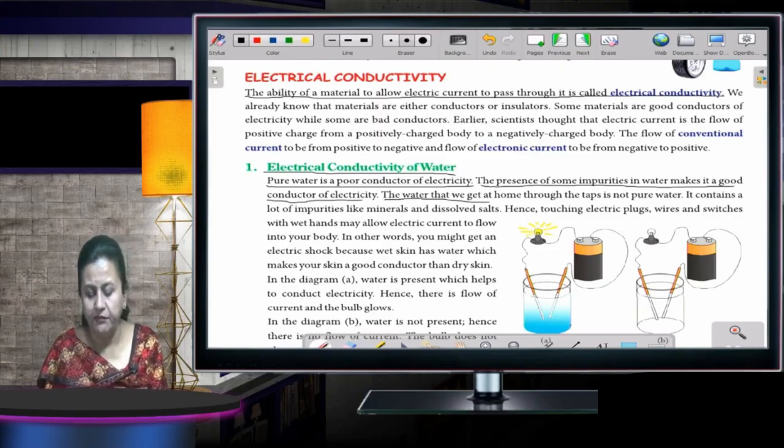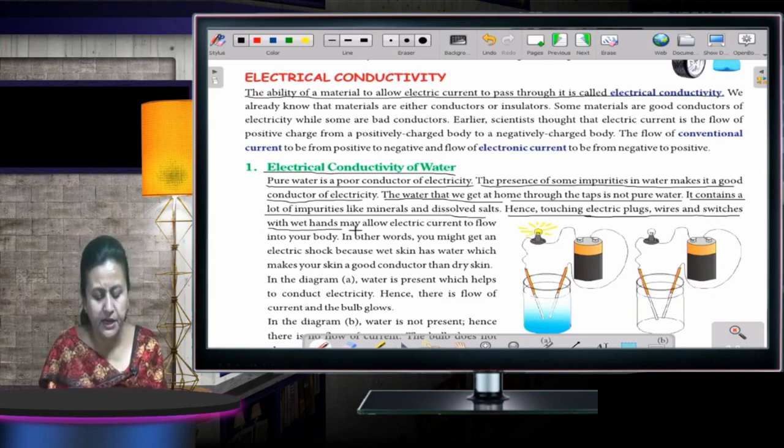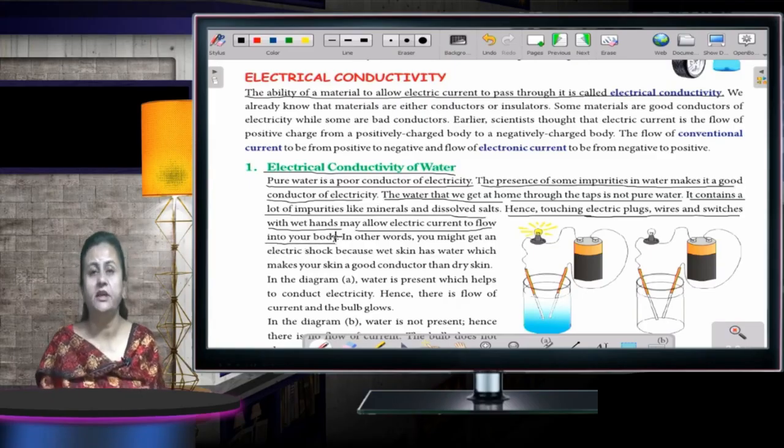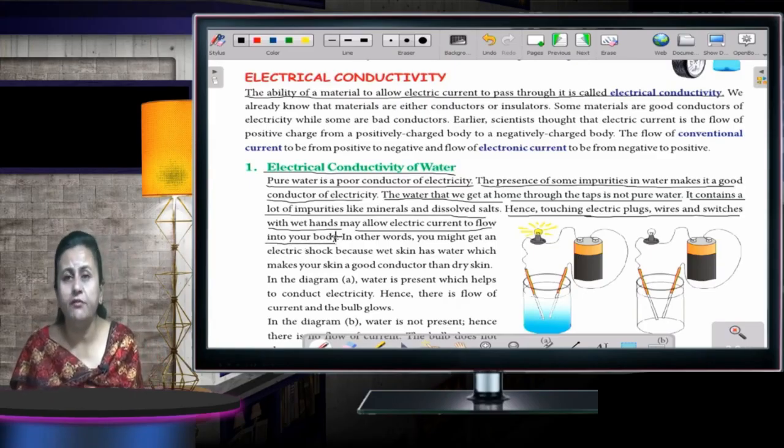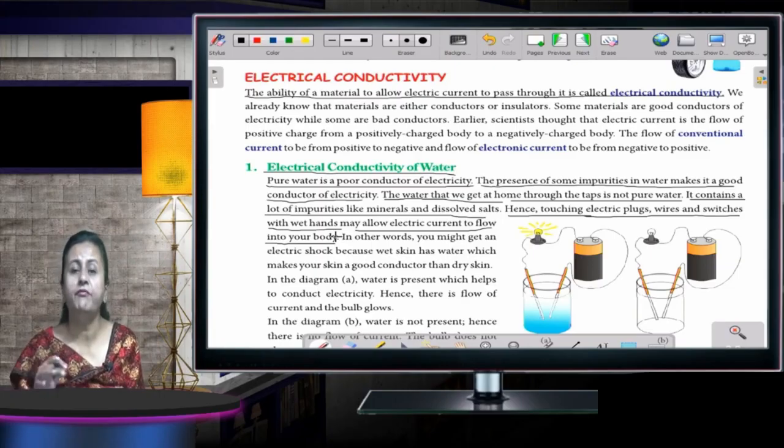The water that we get at home through the tap is not pure water. It contains a lot of impurities like minerals and dissolved salts. Hence, touching wires and switches with wet hands may allow electric current to flow into our body.